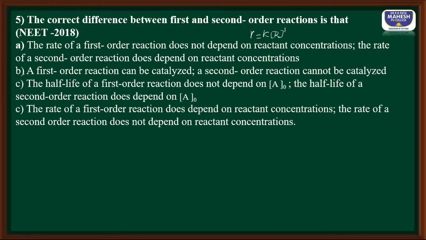Second statement, a first order reaction can be catalyzed, second order reaction cannot be catalyzed. So this statement is also wrong. Any order reaction can be catalyzed. There is no restriction for it. The third option, the half-life of first order reaction does not depend on initial concentration A naught. So this statement is correct because we know the equation t half for first order reaction is equal to 0.693 divided by K. It is independent of initial concentration.